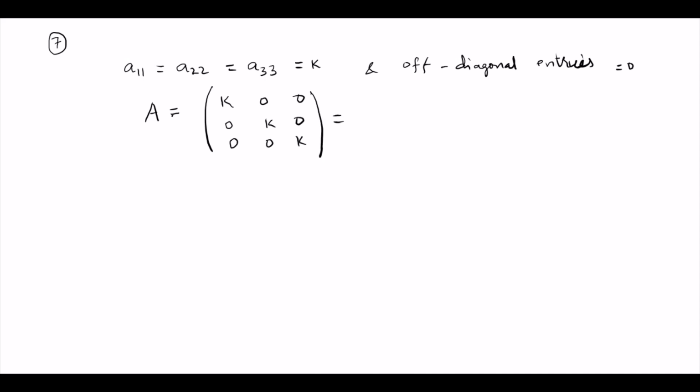This means I can pull out k: k times 1 0 0, 0 1 0, 0 0 1.